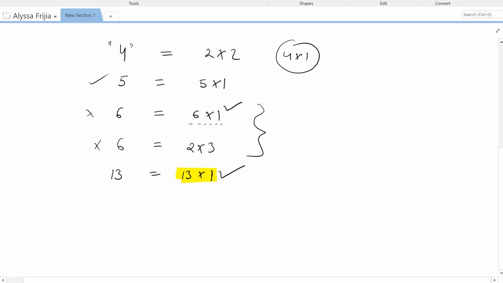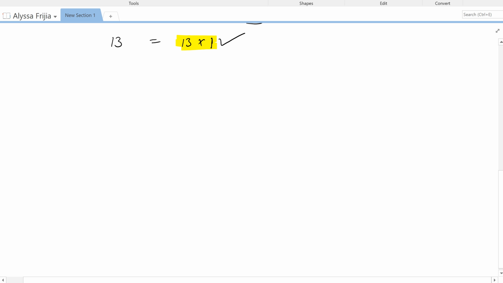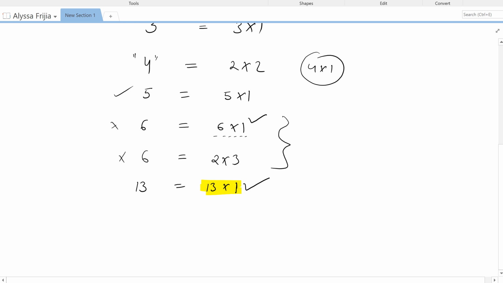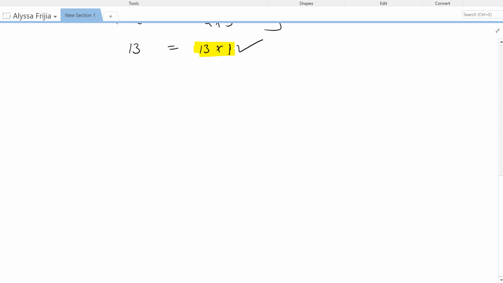Now, the next thing we will talk about is prime factorization quickly. What is the prime factorization of 48? Let's do 48. I can write it down here. Prime factorization.